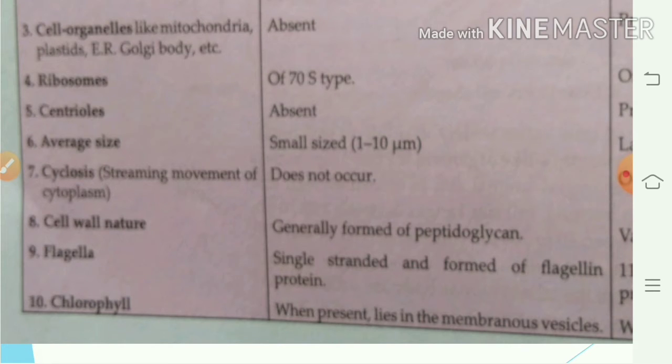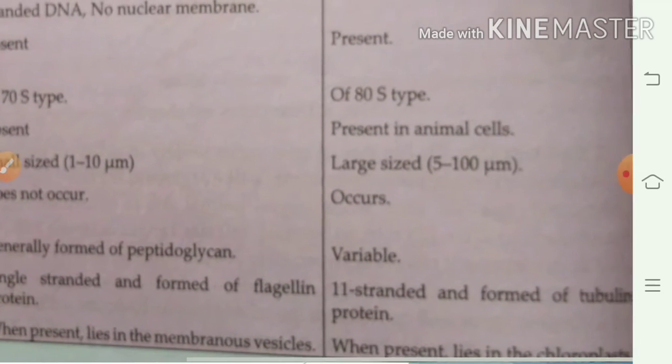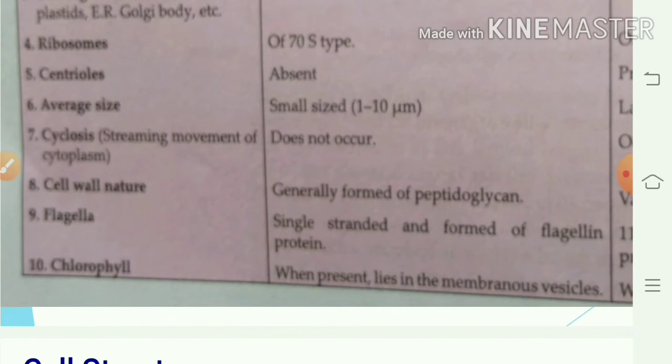Cyclosis means streaming movement of the cytoplasm. It does not occur in prokaryotic cells, but cyclosis occurs in eukaryotic cells. Cell wall nature: generally formed of peptidoglycan, and in eukaryotic cells its nature is variable.